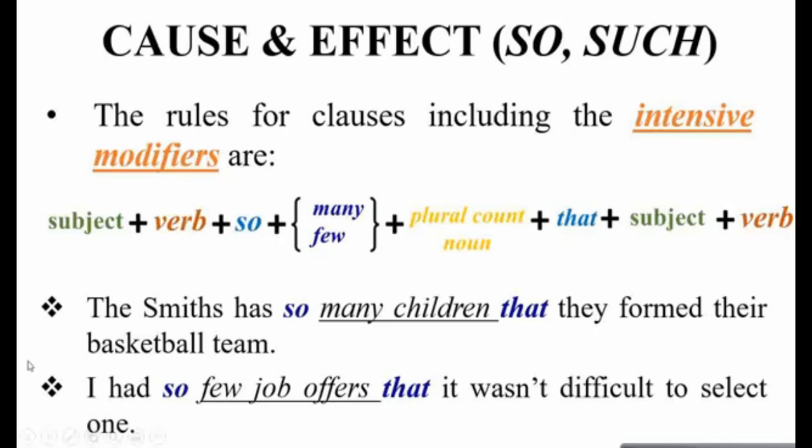The Smiths have so many children that they formed their basketball team. The word so is followed by the modifier many. This is followed by the plural count noun children. So the cause was more children, and the effect turned out to be a basketball team formation.